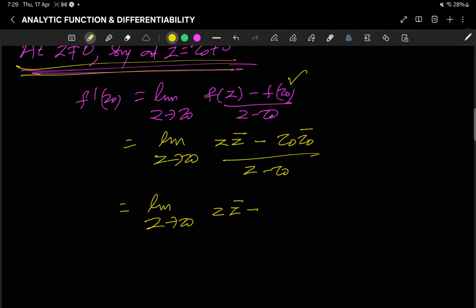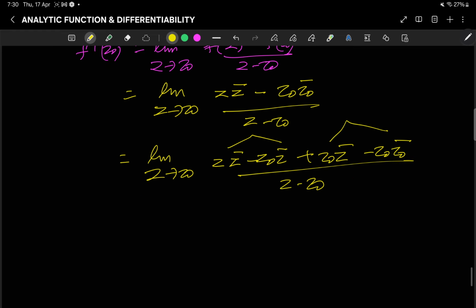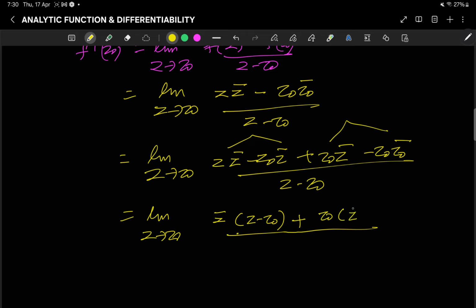I can subtract z0 z bar and add again z0 z bar: (z z bar - z0 z bar + z0 z bar - z0 z0 bar) / (z - z0). Now I collect these terms: the limit as z tends to z0, I take z bar common, it is z bar (z - z0) / (z - z0), plus z0 taken common, (z bar - z0 bar) / (z - z0).